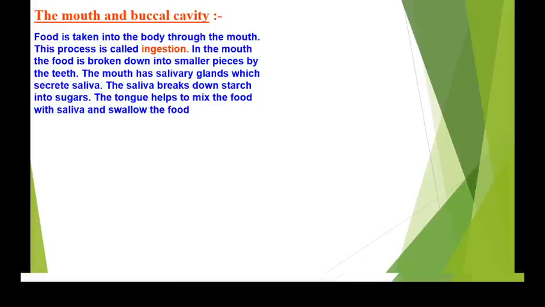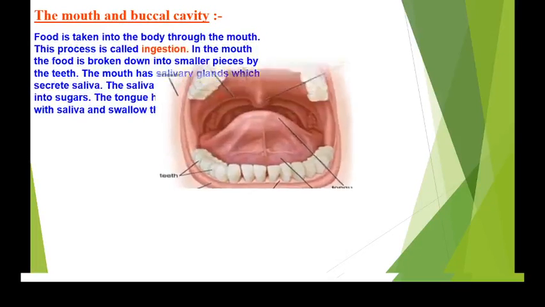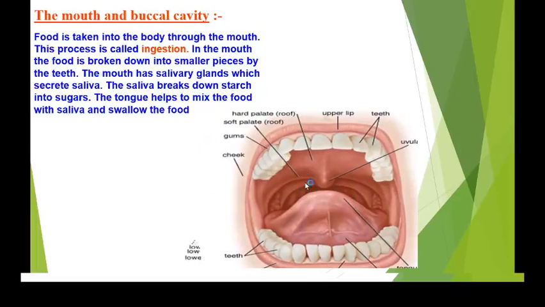You have already studied in nutrition in plants how, through the process of photosynthesis, plants prepare their food and convert it into carbohydrates or starch. So this starch or carbohydrate has to be broken down into sugars, that is a usable form, through the saliva. And then finally the tongue will help to mix the food with saliva and swallow the food, right? So this is how the food is taken in through the mouth. So this is our mouth. These are the teeth, and this is the tongue. Okay, so this is what you need to understand.